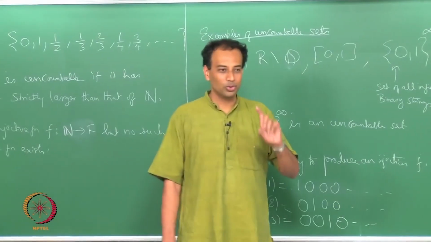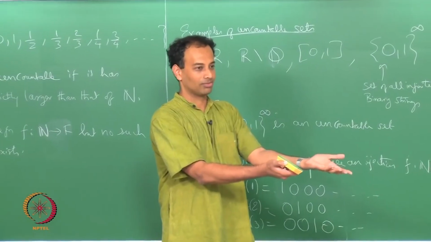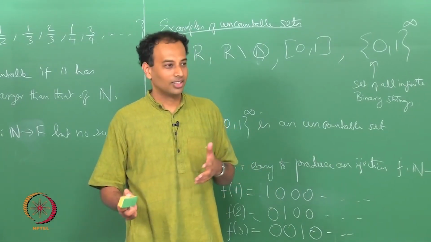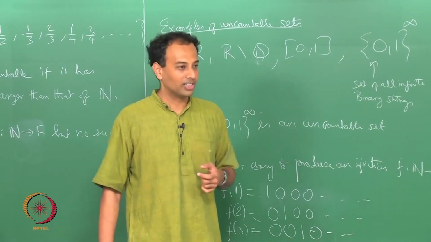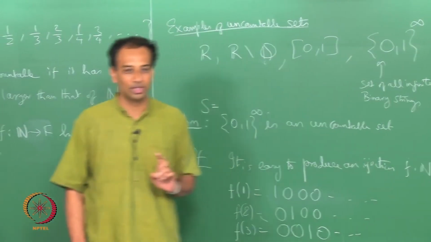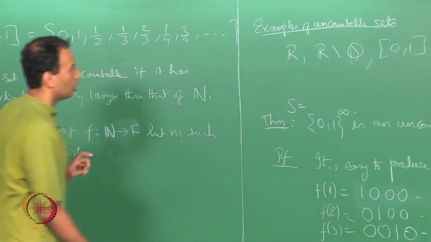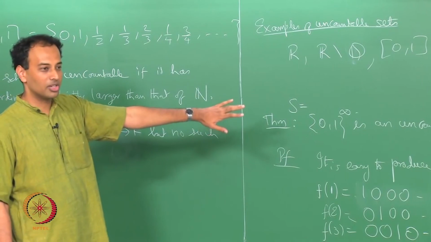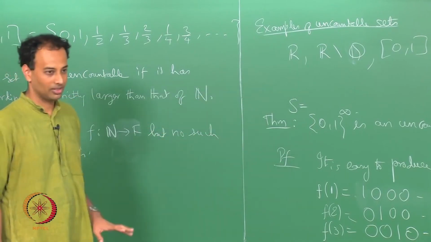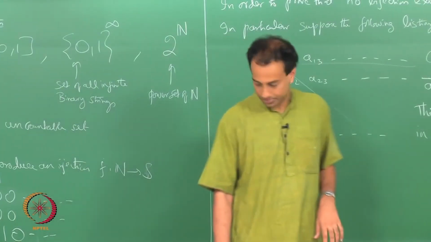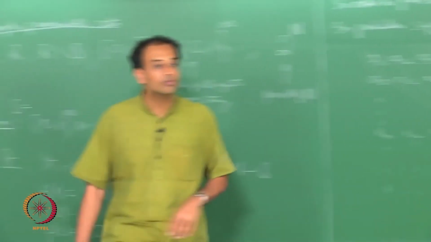So, again, in order to prove that something exists, you produce it, but in order to prove that some bijection cannot possibly exist, you cannot just say, oh, I did not manage to find it. You have to prove that no such bijection can possibly exist, correct. Okay, good. So, this is the famous Cantor diagonal argument. It is a very elegant argument to prove that the set of all infinite binary strings is an uncountable set. Any questions?